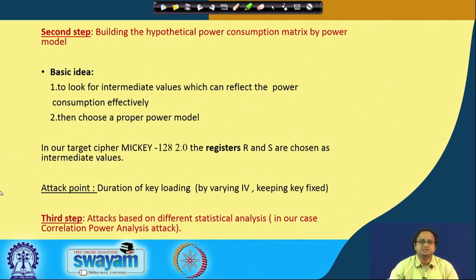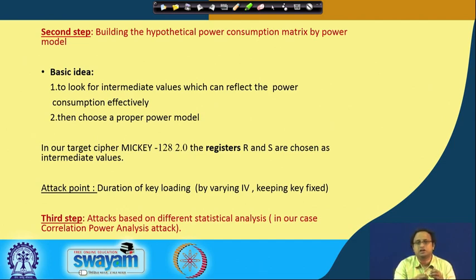That is done in the third step, where we apply correlation power analysis and recover the key bit by bit. That means you guess the key bit can be 1, can be 0, and then you do a CPA attack to confirm whether your guess was correct or wrong.